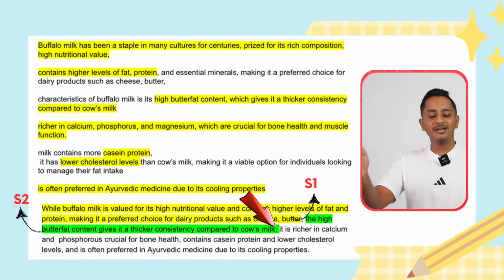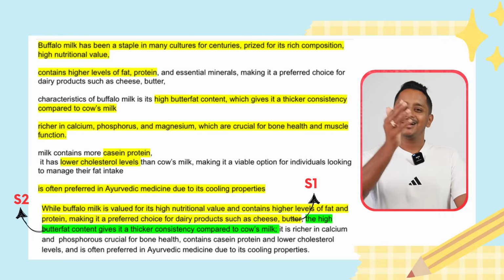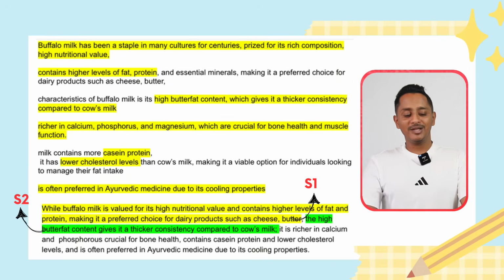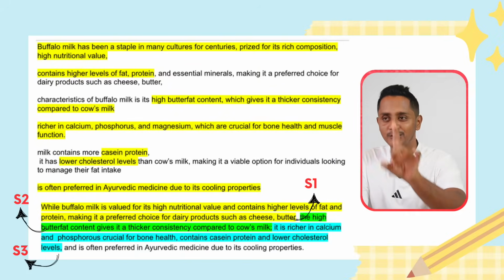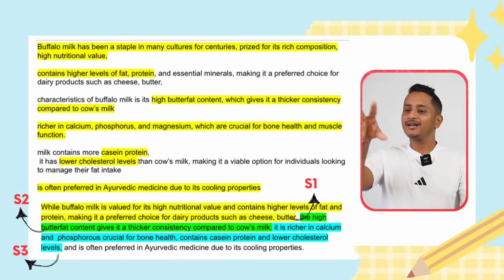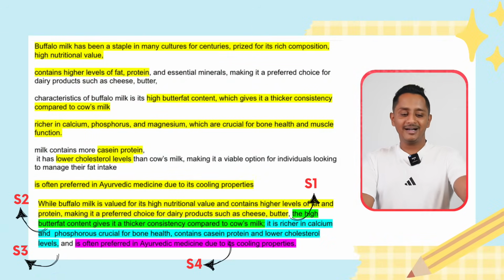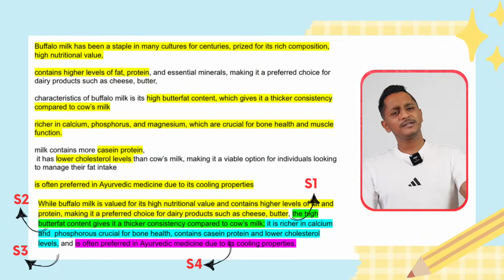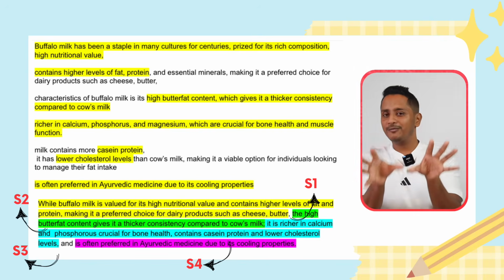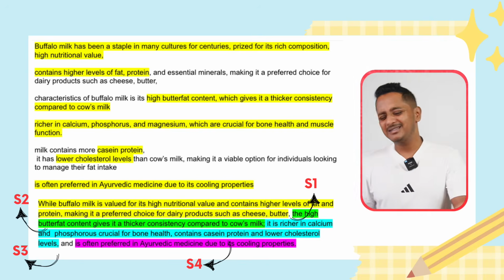It is richer in calcium and phosphorus, crucial for bone health, contains casein protein and lower cholesterol levels. This is S3. While S1, S2, semicolon, S3, and you add S4, and the last line is often preferred in Ayurvedic medicine due to its cooling properties. Exactly copy paste. Now basically what we have written is not a fully paraphrased answer, but this is very much